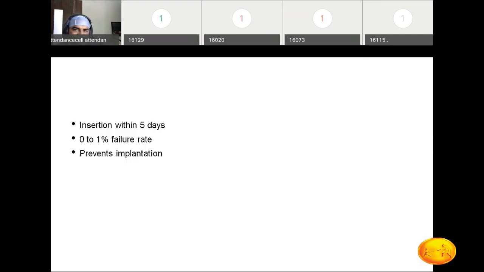Okay, this was the last question, and these are the questions on the intrauterine copper T devices. Actually, mostly this is going to be asked in the Viva, and most of the students will be asked this question about the copper T. Copper T is very important. Okay. Done. Thank you.